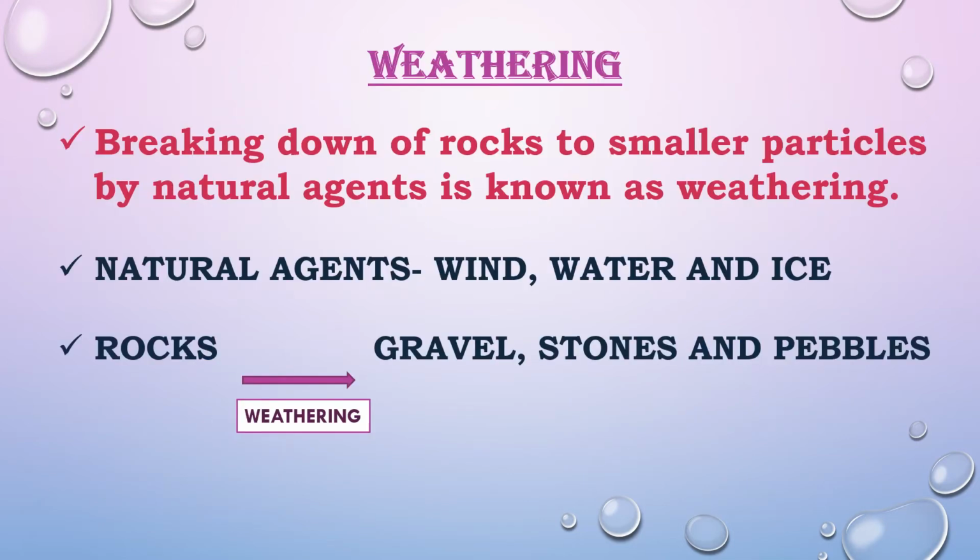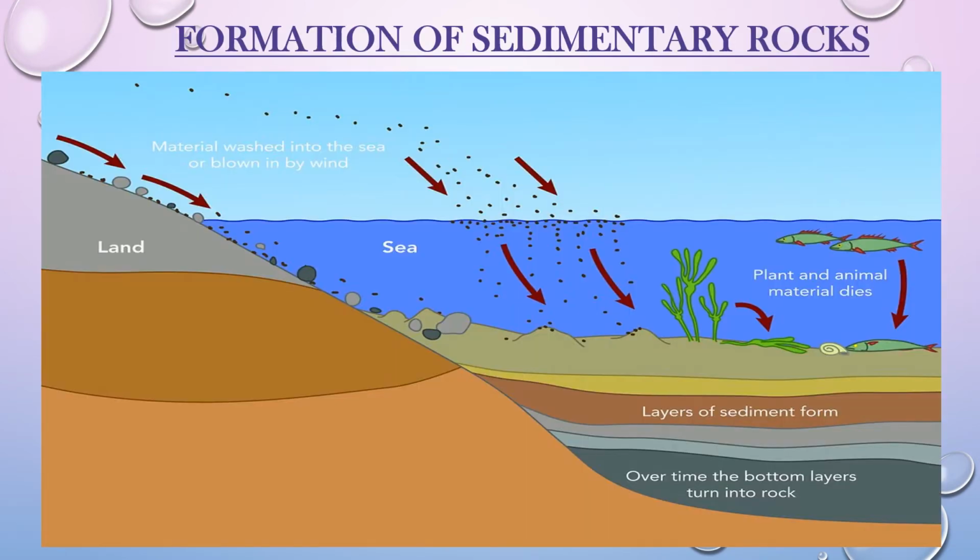The Earth's surface rocks are constantly broken down into smaller particles or smaller pieces, and this breaking down of rocks into smaller particles by natural agents is known as weathering. Now the natural agents such as wind, water and ice help in the phenomenon of weathering. The rocks due to weathering change into gravel, stones and pebbles, and these are the smaller pieces of the rocks. The natural process of weathering helps in the formation of sedimentary rocks.